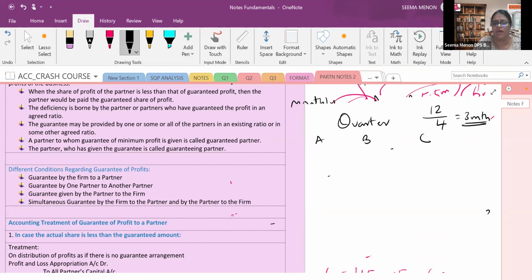Done. Now A, B, C. The same way. A is at the beginning of every quarter, B at the end of every quarter, C in the middle of every quarter. Now average period is equal to time left after first withdrawal plus time left after last withdrawal.